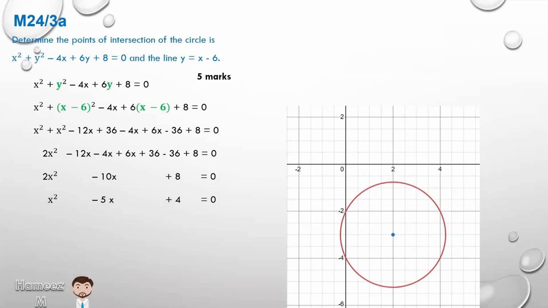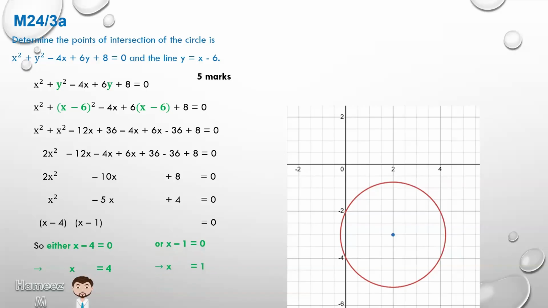And you can solve by quadratic formula, or we can factorize. I'm factorizing here, so x minus 4 by x minus 1. I didn't show you that. I just assume that you're able to factorize, or use the other formula. So either of these are linear factors of this quadratic equation, meaning that either x minus 4 is equal to 0, which implies that x is equal to 4, or x minus 1 is equal to 0, which implies that x is equal to 1.